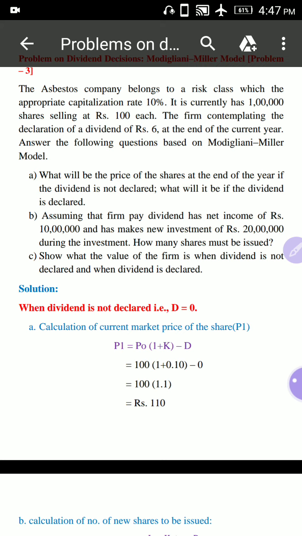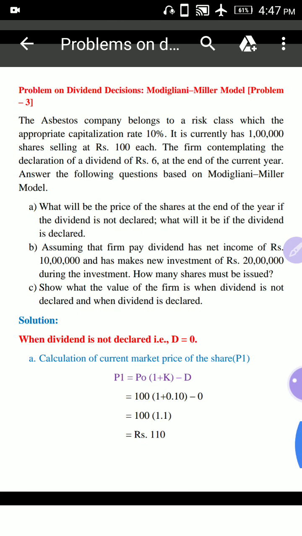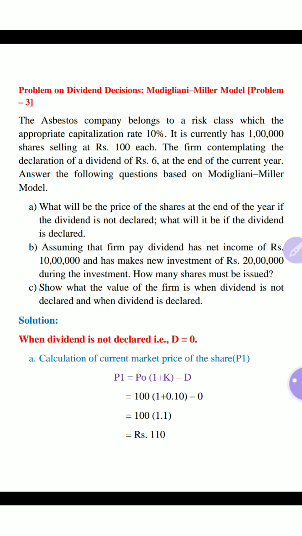irrelevant theory. So here what is irrelevant theory? Here, irrelevant theory means the dividend decision of the firm will not affect the value of the firm. Or we can say that the value of the firm is not influenced by the dividend decision taken by the firm.